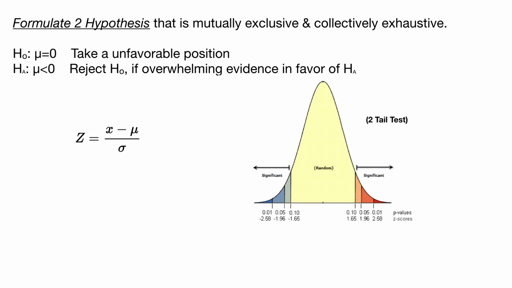In this case, we are looking at a two-tailed test. That means we are going to study both the tails. We have one tail in blue color and one tail in red color. If we want to do a test at a 10% significance, then the z value should be less than minus 1.65 or greater than plus 1.65. On the other hand, for 5% it is 1.96, and for 1% it's 2.58. That should be the z value to conclude that the test is significant.